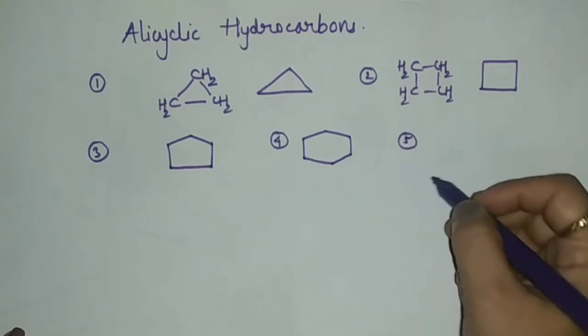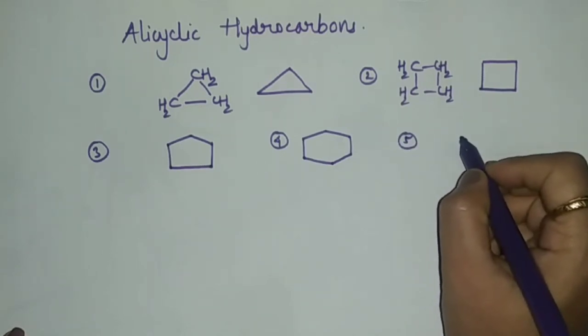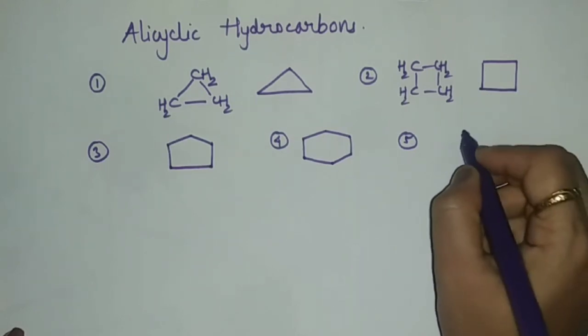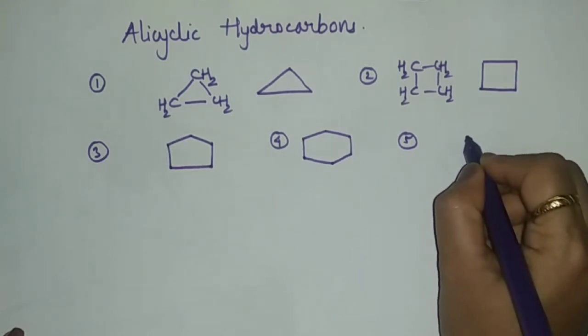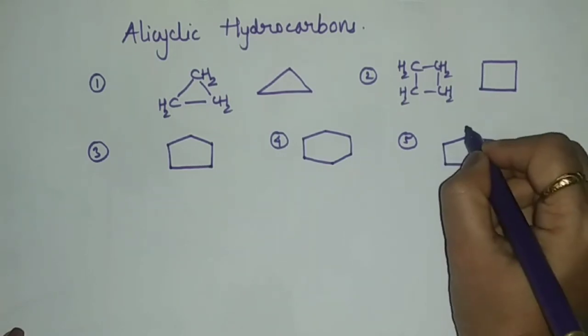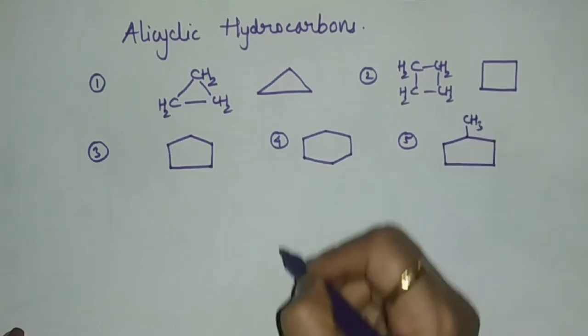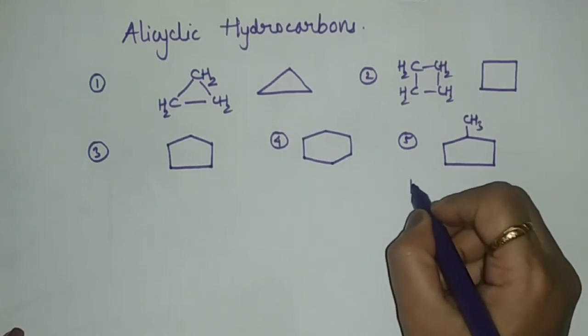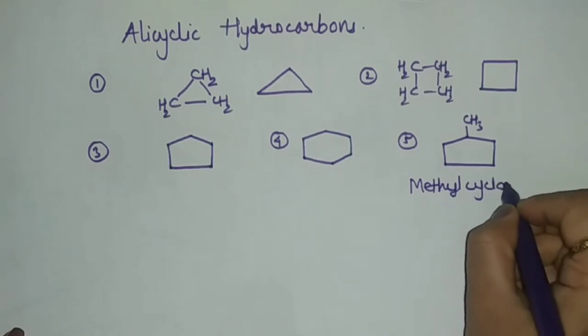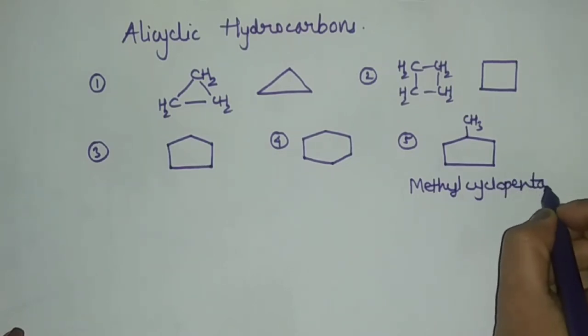Next example: if a substituent is present, then it is represented as follows. For example, consider the structure of cyclopentane with one substituent. It is numbered and named as methylcyclopentane.